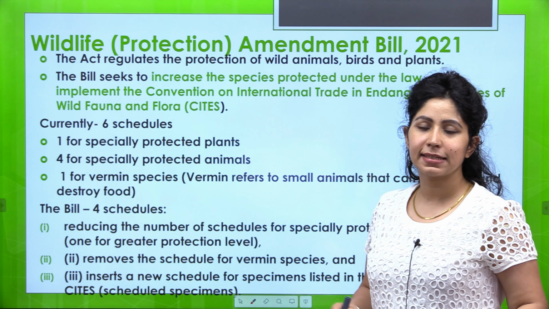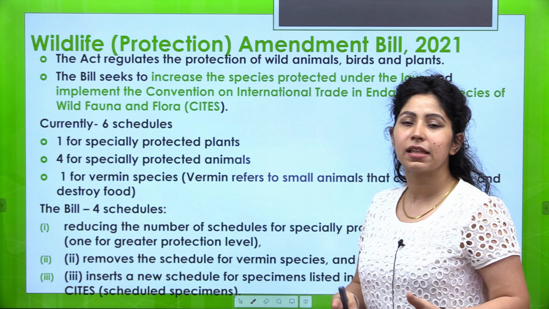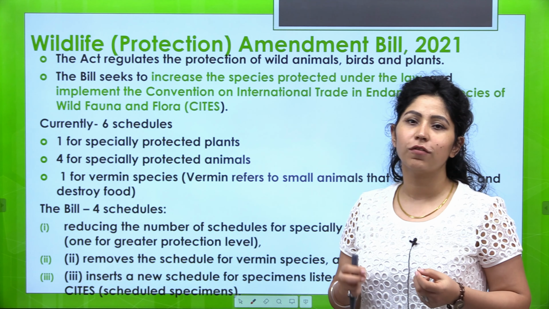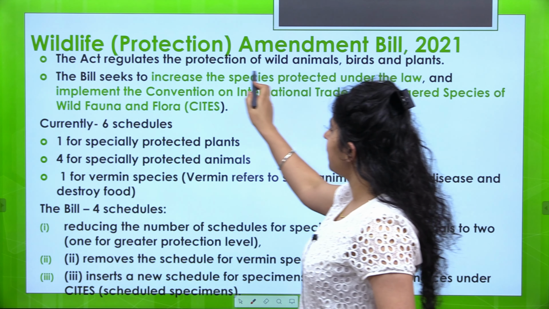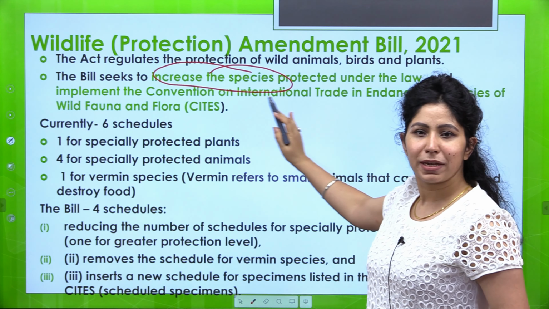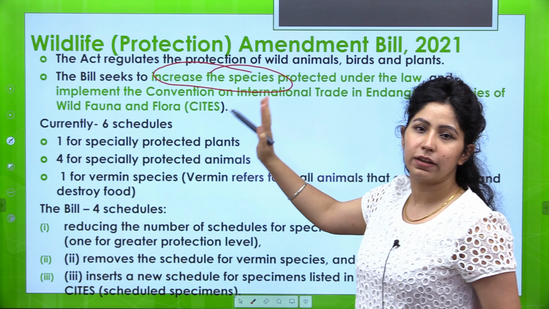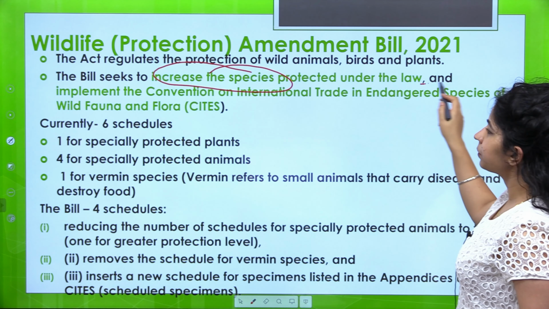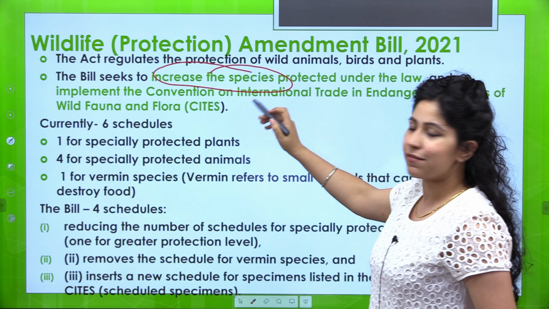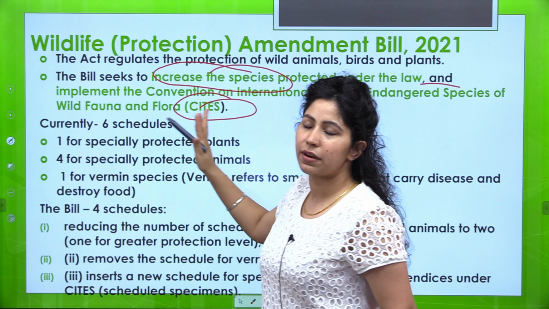So the first thing is that the bill seeks to increase the number of protected species of plants and animals. So first is about increasing the species protected under this particular act, and to implement this convention CITES that we studied about in our introduction.